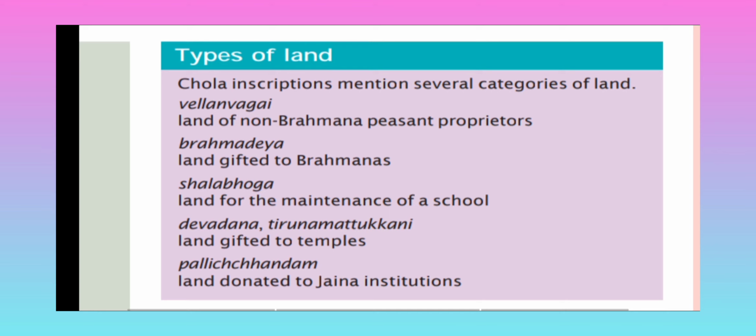The Brahmins were writing precious things, and on behalf of that, or as a reward, the people were rewarded with a land grant. So whatever lands belong to the Brahmins, that is called the Brahmadeya. Now Salabhoga, the land for the maintenance of a school. Whatever land has been granted for a school is called the Salabhoga. Now Devadana,